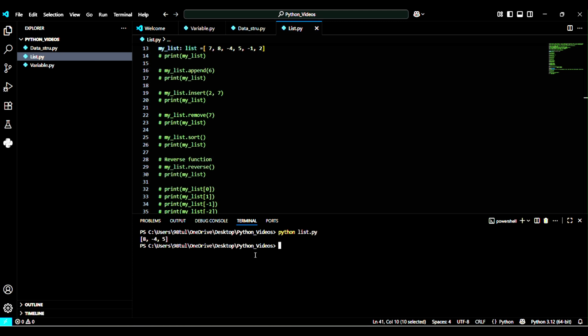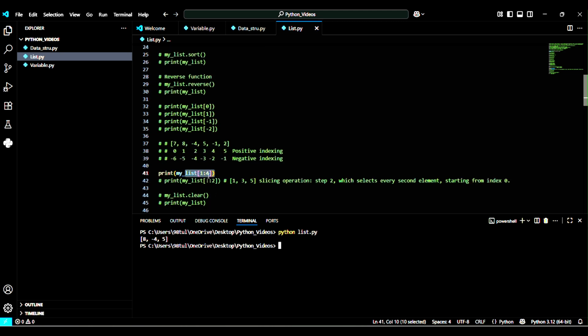See, it will give us the value which is at the first index. This is the 0 index, this is the 1 index. So it will pick the value at the first index, which is 8, then the second index, which is -4, and the third index, which is 5. But it will not include the value at the fourth index, because the end index is exclusive. That means 4 is exclusive. So it will only take the values up to 4 minus 1, that means the third index.